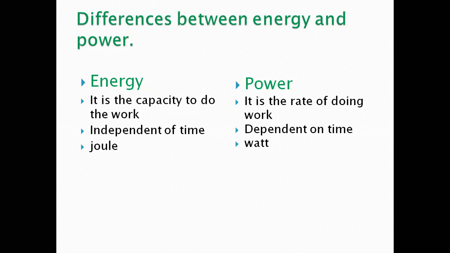Energy is the capacity to do work, and power is the rate of doing work. Energy does not depend upon time, but power is dependent upon time. The unit of energy is joule and the unit of power is watt. Although it is joule per second, we will express that joule per second in terms of watt. So the unit of power is watt.